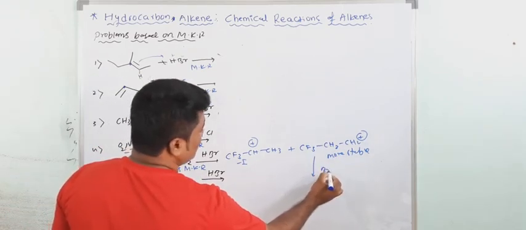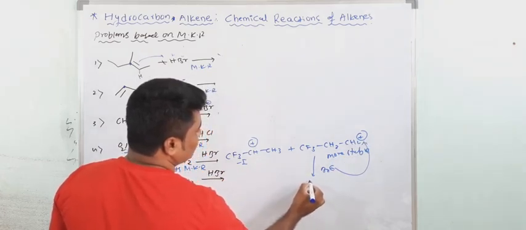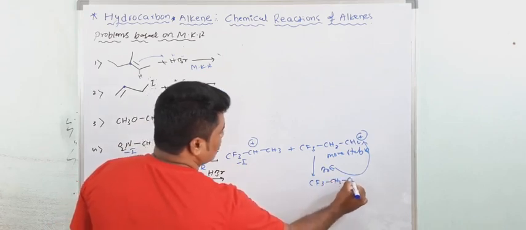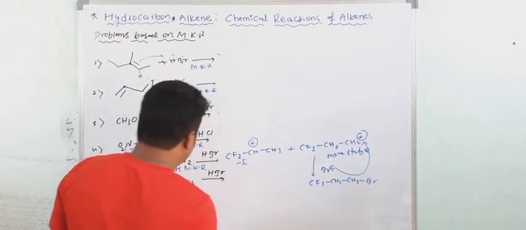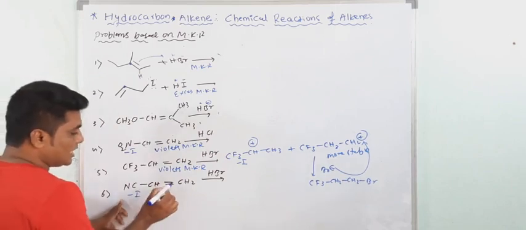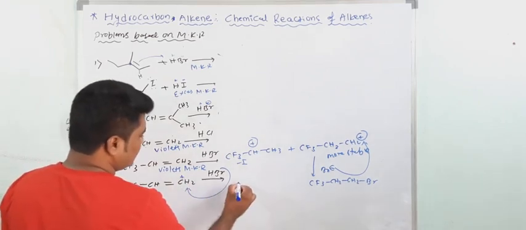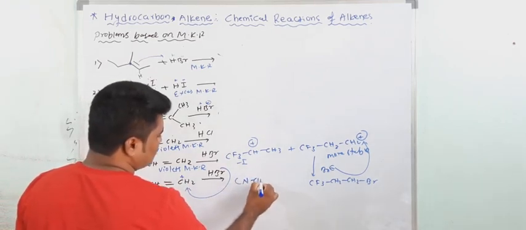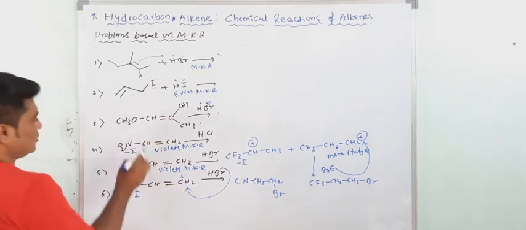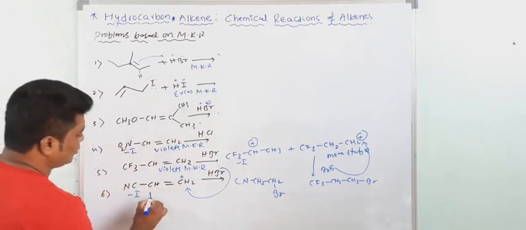So your Br goes to this point. Now your final product is CF3 CH2, now CH2 Br. Again the same, this cyanide shows minus I, and the carbocation forms here only, so that's why Br goes here. Directly I am writing here: this is cyanide CH2, now CH2 Br. So this is 1, 2, 3, 4. These all violate the Markovnikov rule.